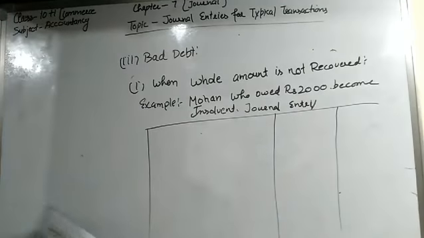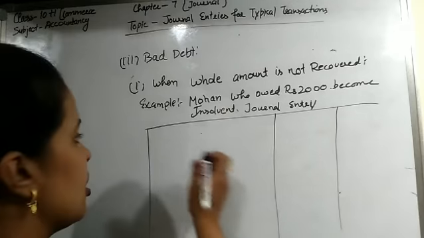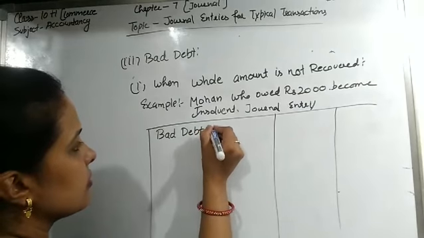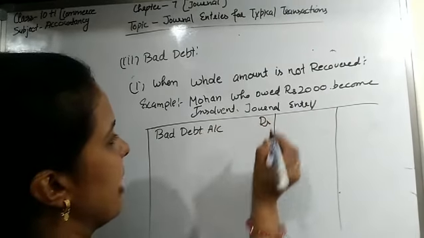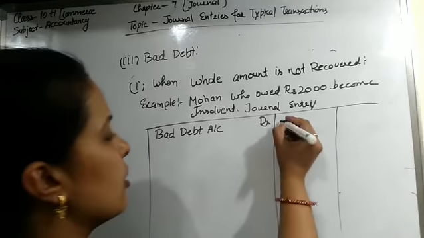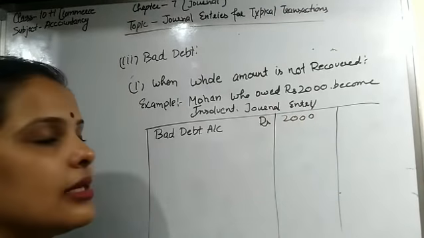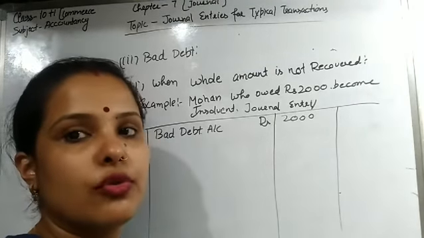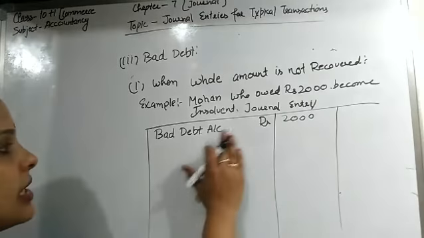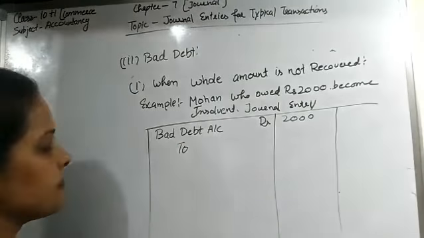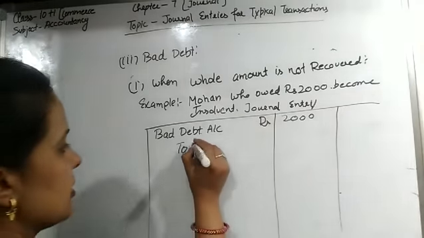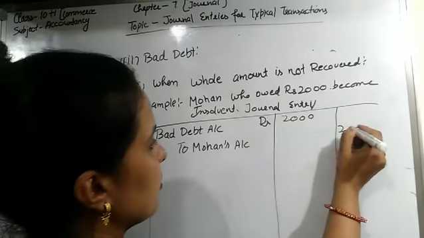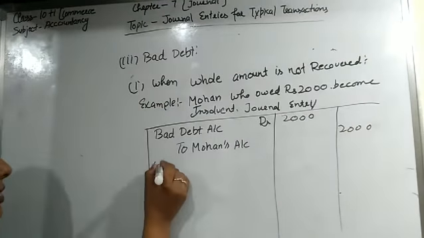So students, bad debt is the expense or the loss of the business. So bad debt account is debited with the amount which is treated as bad debt. So how much amount has become bad debt? Rupees 2,000. Bad debt is a loss of the business because this amount is not recovered from the customer, the person who owed it. So bad debt account is debit to Mohan's account.